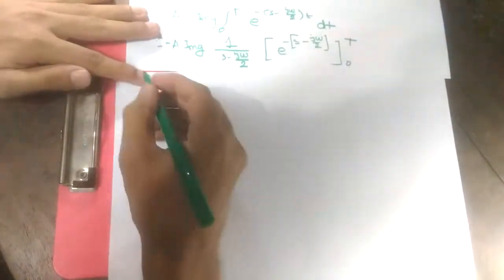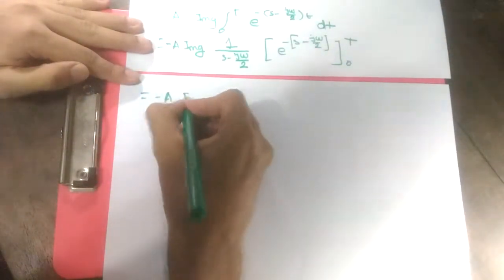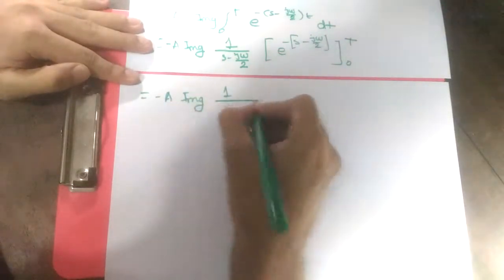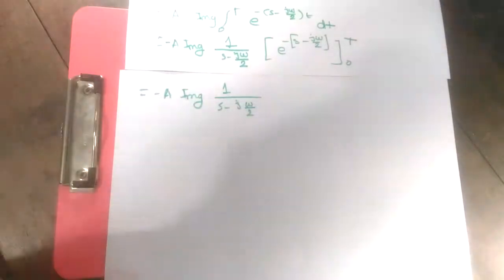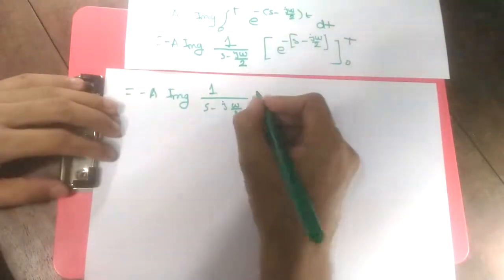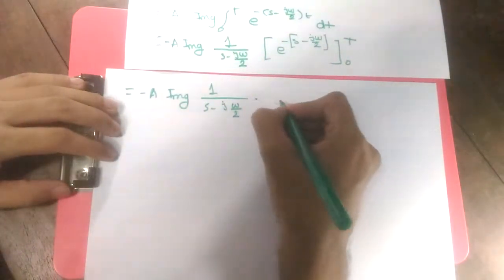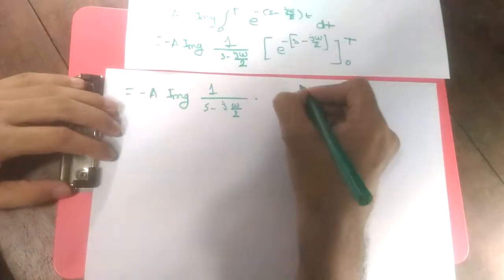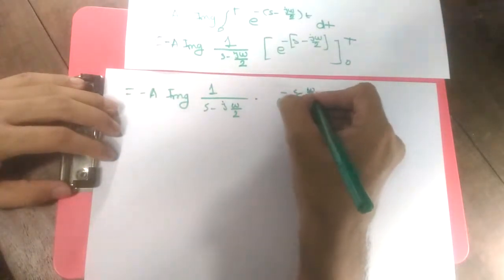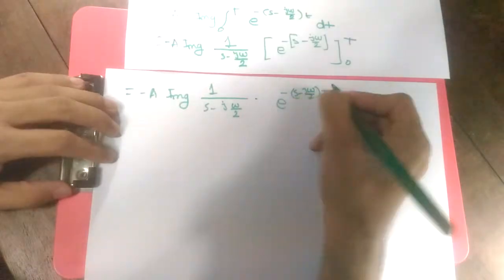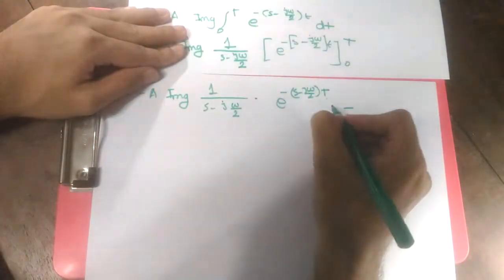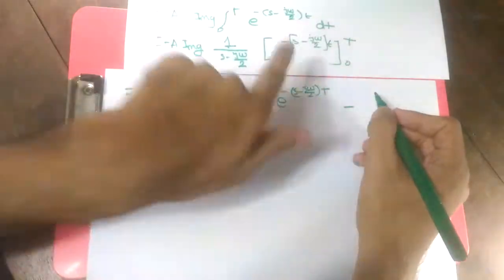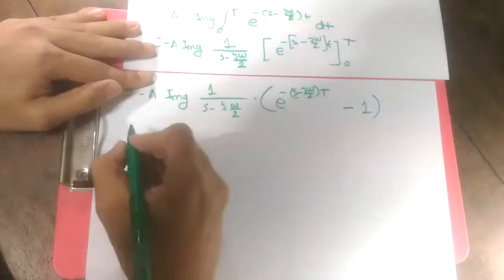It's minus A times the imaginary part of 1 by (s minus j omega by 2), and then we get e to the power minus (s minus j omega by 2) capital T, minus, when you put 0, it is going to be 1 simply.